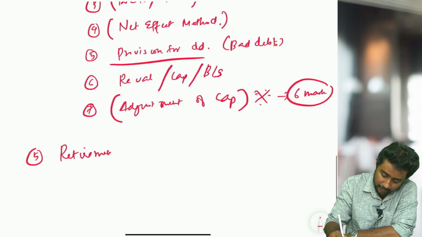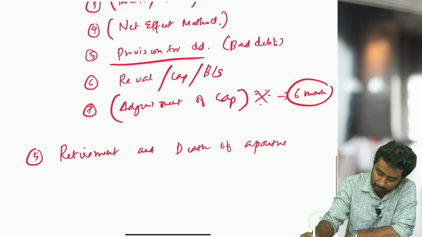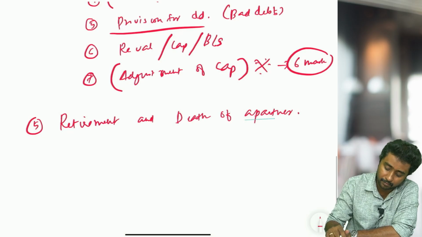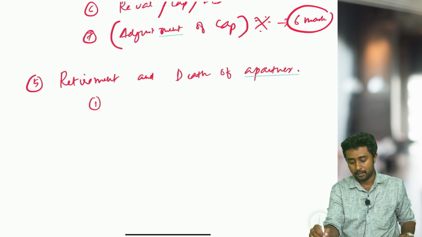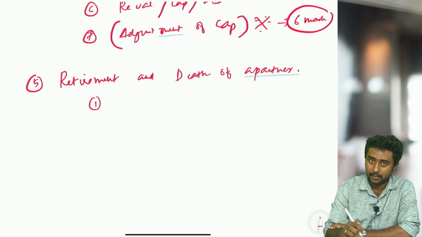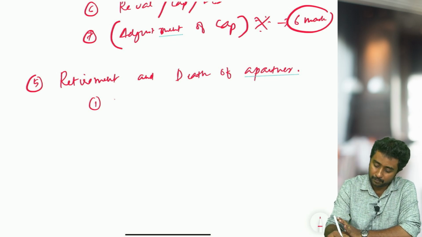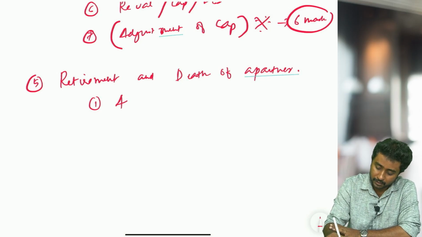Retirement and death of a partner, we are discussing together. First thing, ratio calculations are not that important in this chapter compared to the previous chapters. Then the most important thing in the retirement topic, first most important thing, is adjustment of capital.